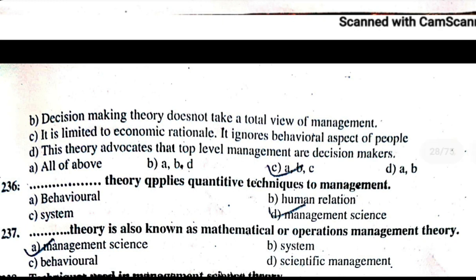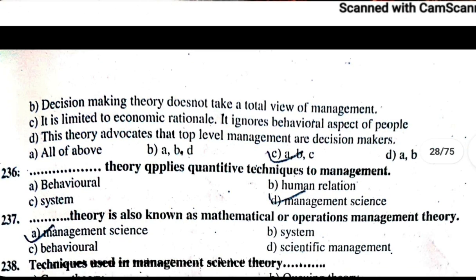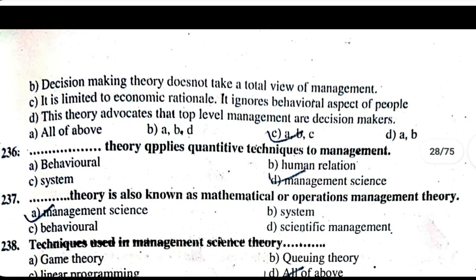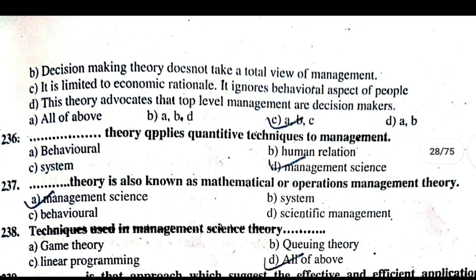2037. Dash theory is also known as mathematical and operation management theory, management science theory. 2038. Techniques used in management science theory: A. Game theory, B. Queuing theory, C. Linear programming, D. All of above. The correct answer is D, all of above. Techniques used in management science theory are game theory, queuing theory, linear programming theory.